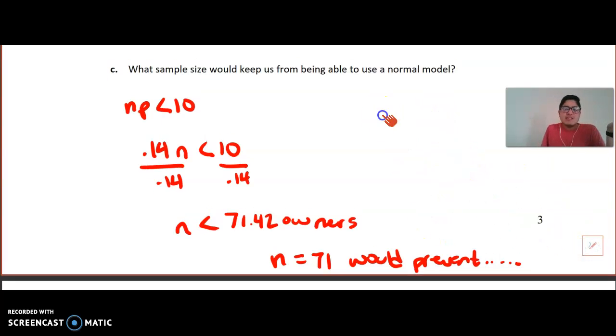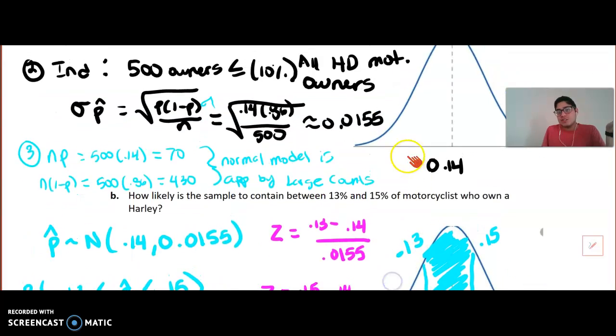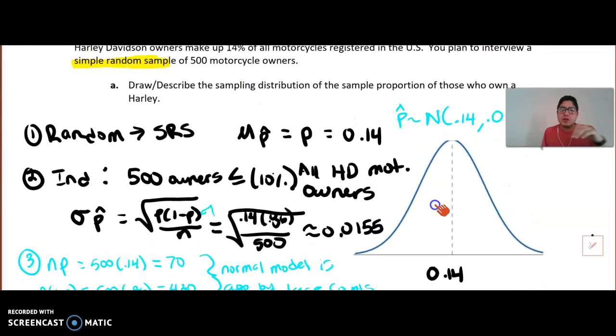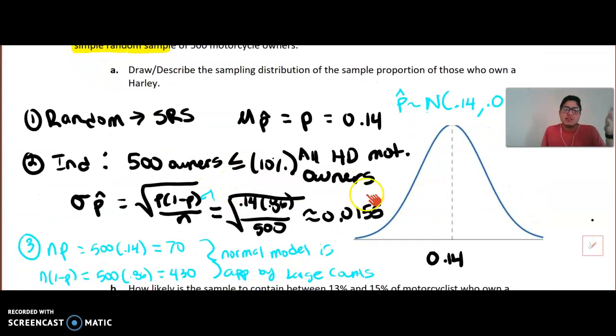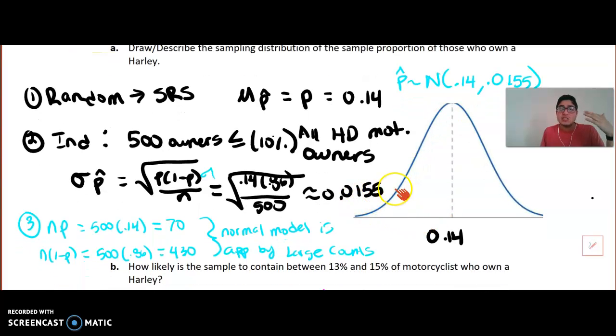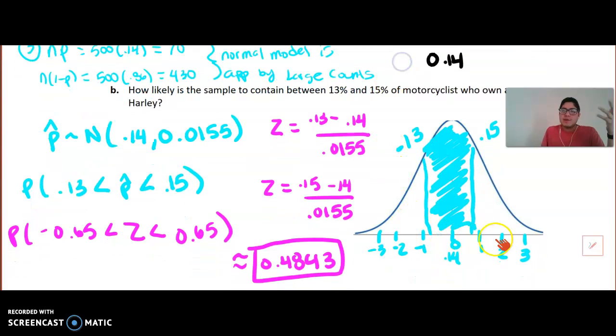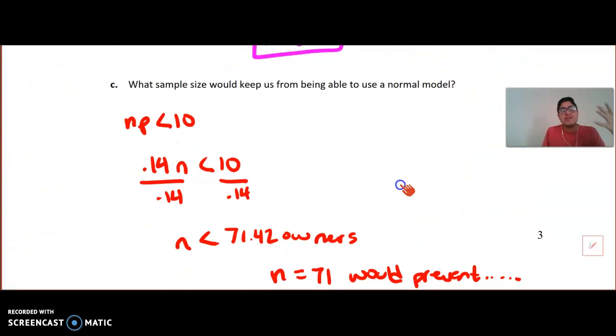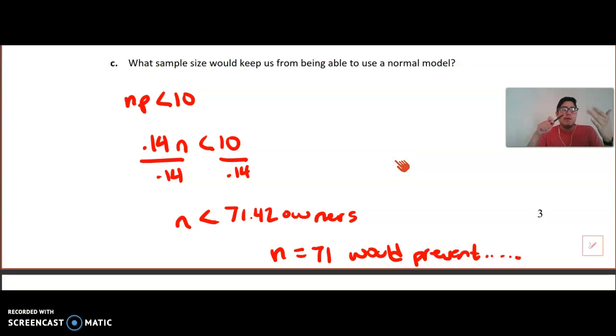But as we can see here, these are some examples of what a sampling distribution question might look like. Here's how each of the conditions influences the shape, center, and spread of our sampling distribution. Here are some probability calculations. So here's a between. You can have a less than, you can have a greater than, or you could have a percentile question. And then also be prepared to defend the conditions, meaning provide evidence as to why we need the conditions. And we did that on the first set of notes.